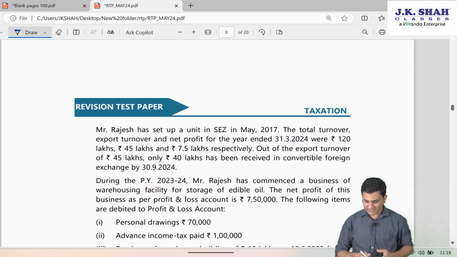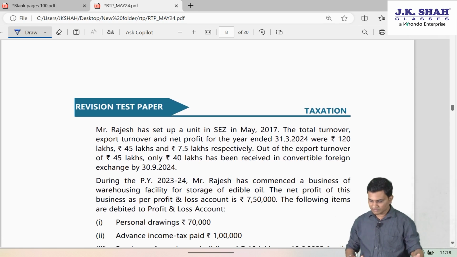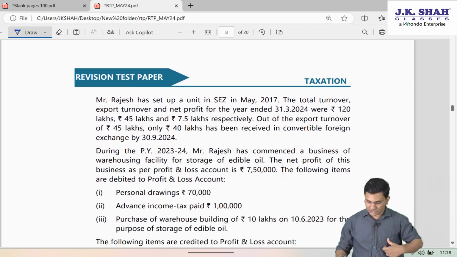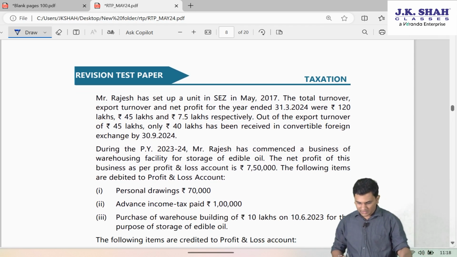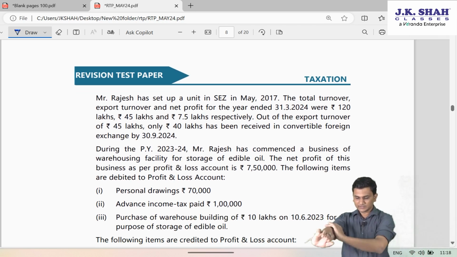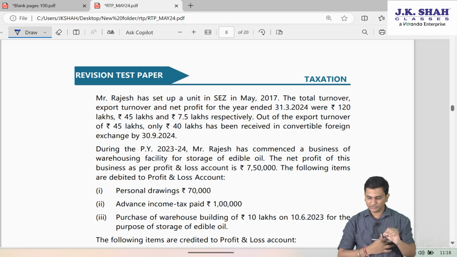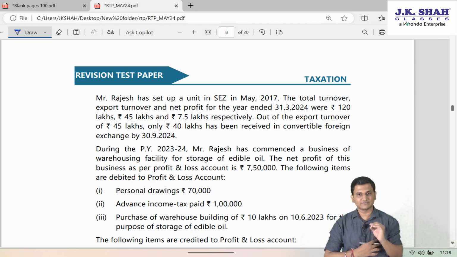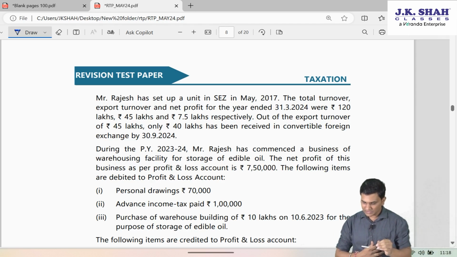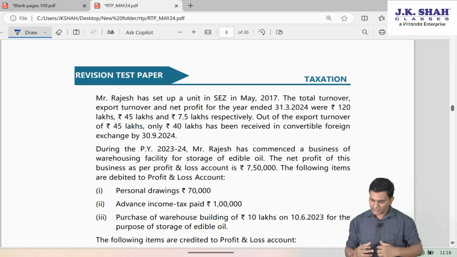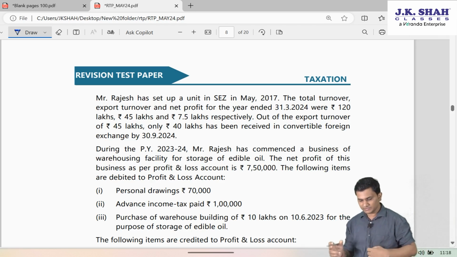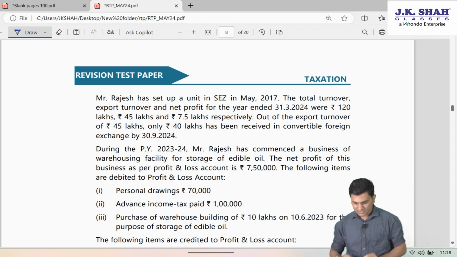Mr. Rajesh has set up a unit in SEZ in May 2017. The total turnover, export turnover, and the net profit for the year ended 31st March 24 were 120 lakh, 45 lakh and 7.5 lakh respectively. Out of the export turnover of 45 lakhs, only 40 lakhs had been received in convertible foreign exchange by 30th September 2024.